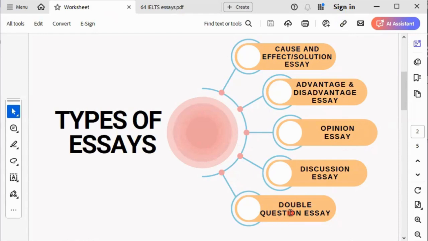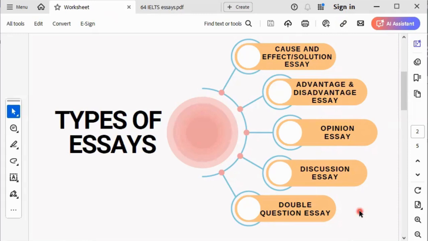Then the last one is called double question essay. A double question essay will give you 2 questions and then you answer the 2 questions. The 2 questions could be any kind of question. It could be any of these other questions that we have here or any other type of question. We call it double question essay.